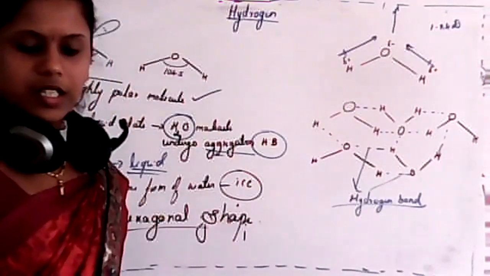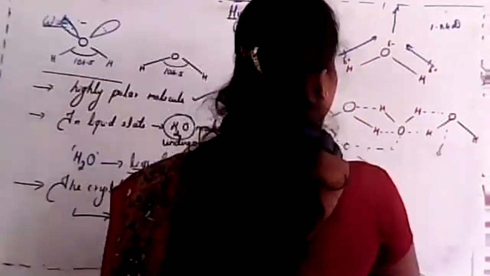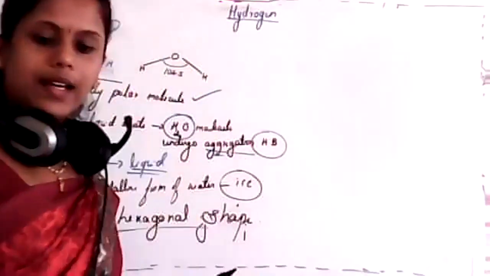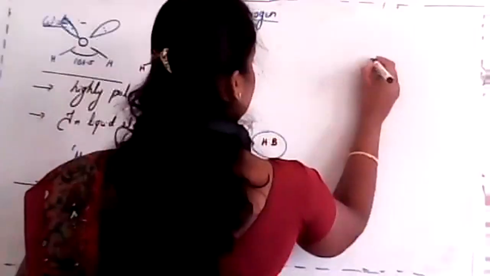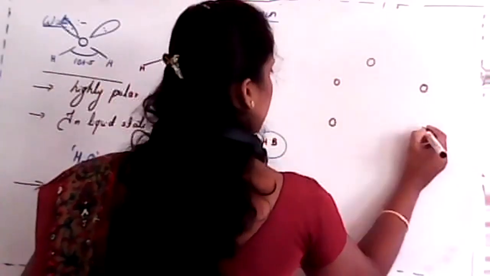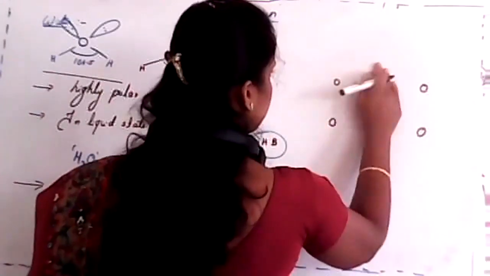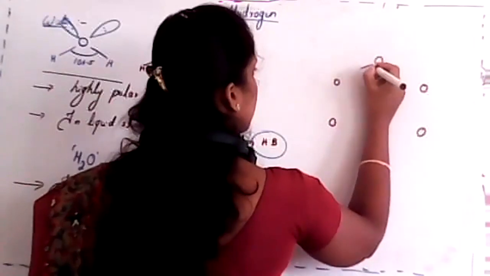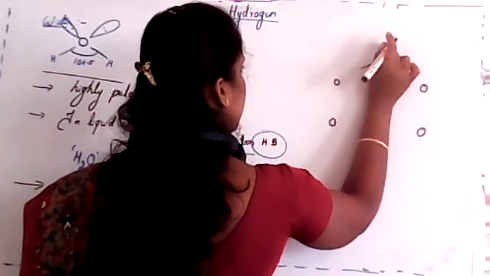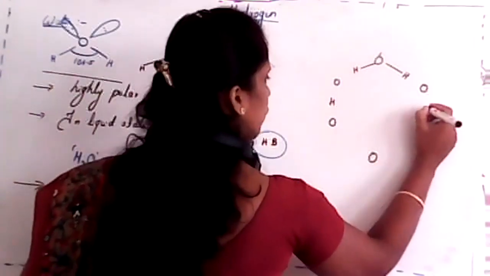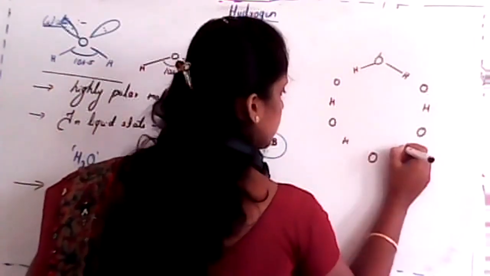I'll just draw the structure of ice in this case. See, student, ice has a hexagonal structure like this: oxygen, oxygen, oxygen. Six oxygens will be there. In between two oxygens there will be hydrogen.